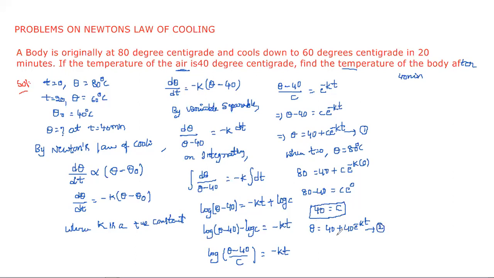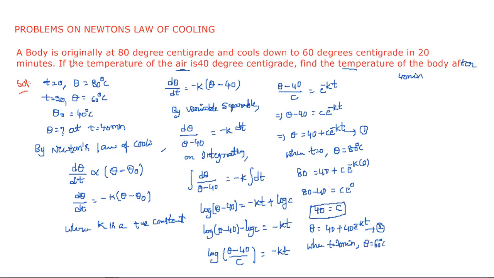Now take the other condition. At t is equal to 20 minutes, theta is equal to 60 degrees centigrade. So when t is equal to 20 minutes, the temperature of the body is 60 degrees centigrade.